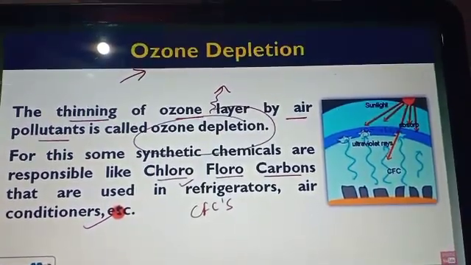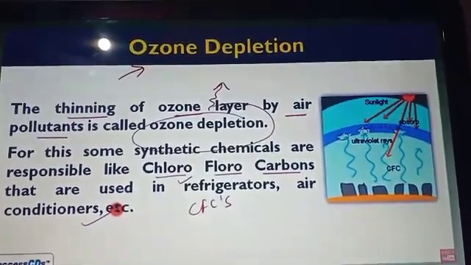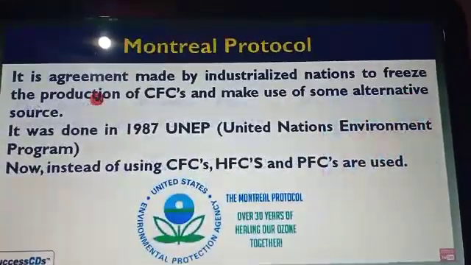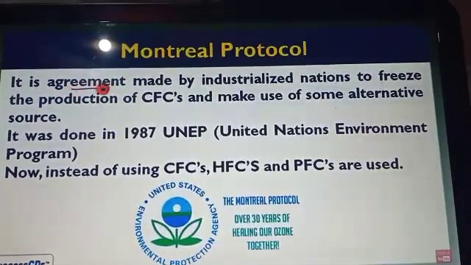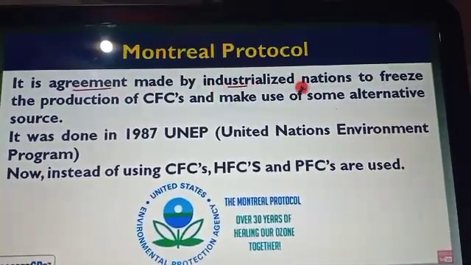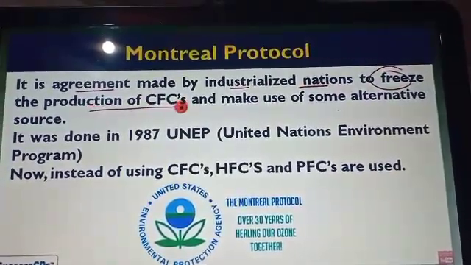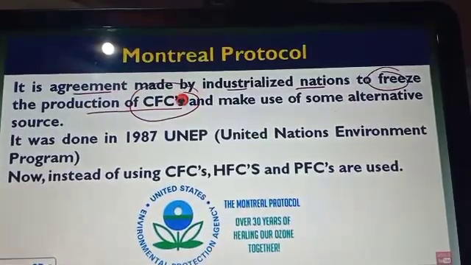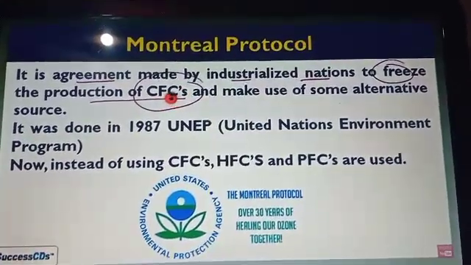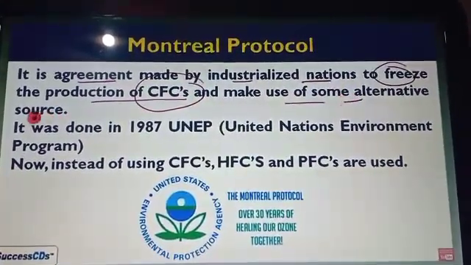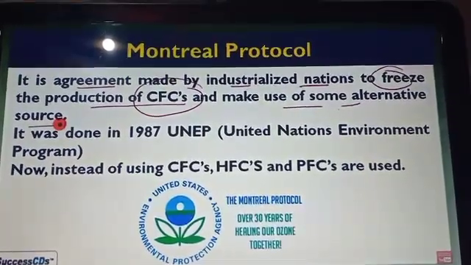Now the next one is the Montreal Protocol. What is the Montreal Protocol? It is a protocol mainly made by industrialized nations to prevent ozone depletion, to prevent the thinning of the ozone layer. It means freezing the production of CFC, chlorofluorocarbon, and using some alternatives to CFC, so we can stop ozone depletion.